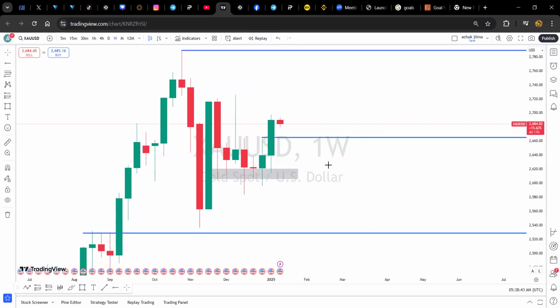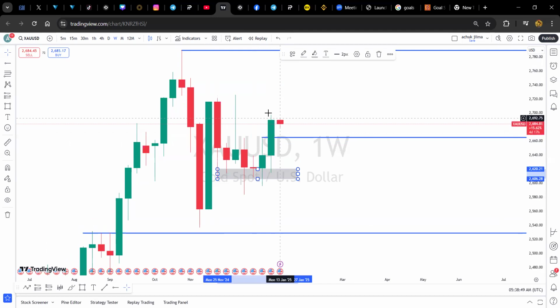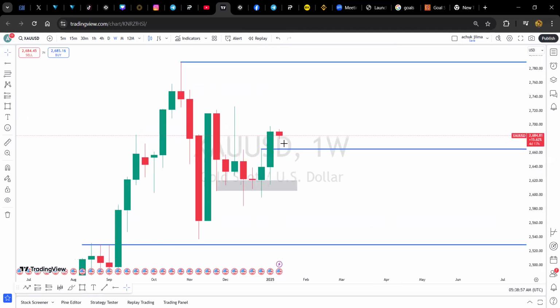Now, what do I mean by that? This candle here has been held by this support area here, and then it breaks up. So the difference between this high that was created and the low that was created here is this. So that is an area in which we shall look to trade from in case price pulls back into this area and then gives us a confirmation entry to take it to the upside.